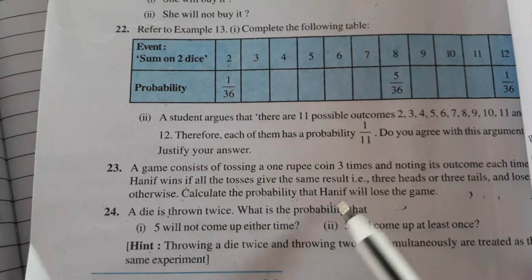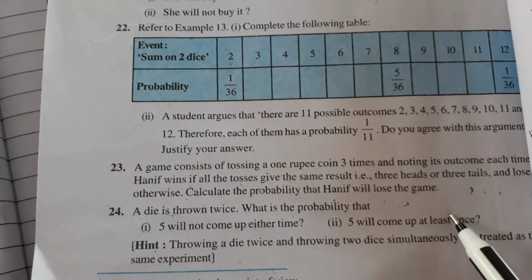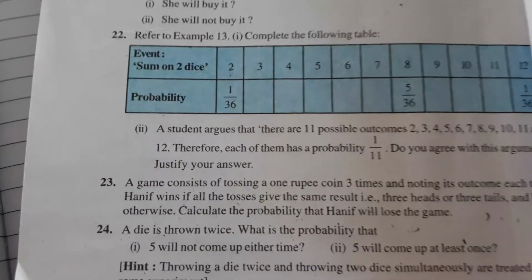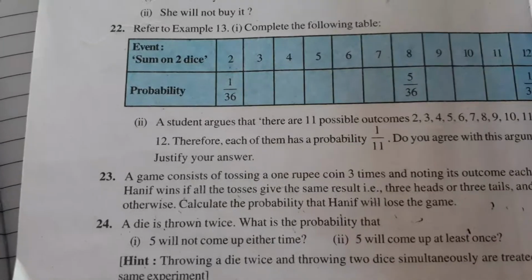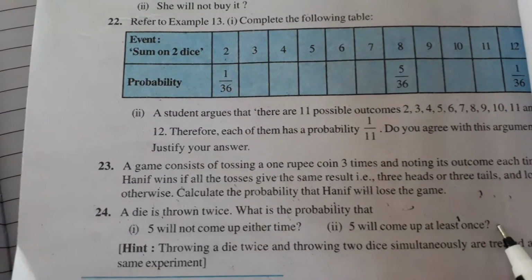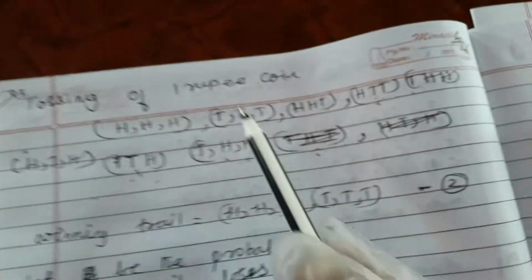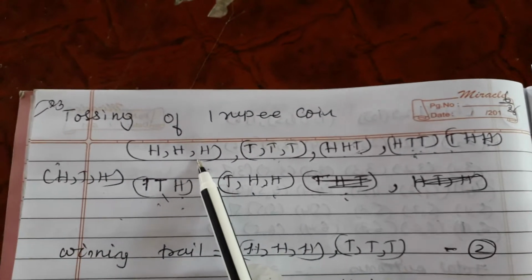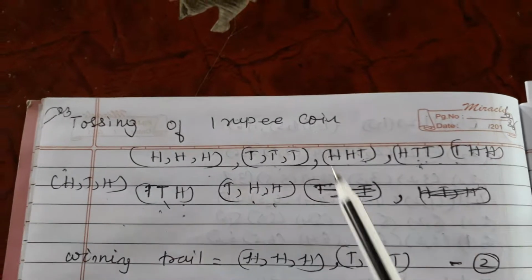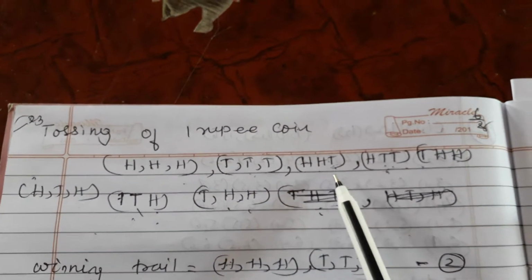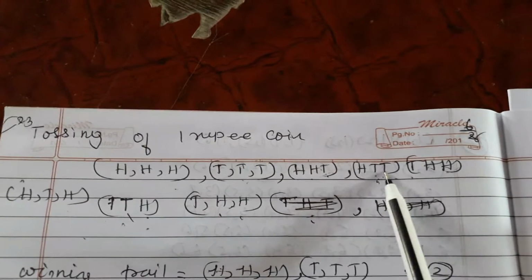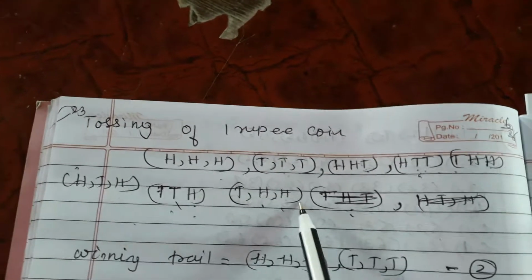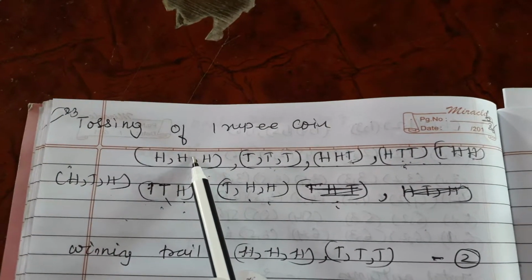Calculate the probability that Hanif will lose the game. That means losing the game means not getting head all 3 times and not getting tail all 3 times. So that we have to find out. Here we are tossing a 1 rupee coin how many times? 3 times. So what are the possibilities? All 3 times head, all 3 times tail, first time head, second time head, third time tail, or head, tail, head, tail, head. Like that, these are all the total possible outcomes.